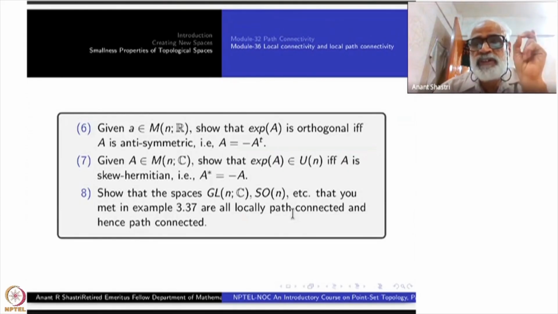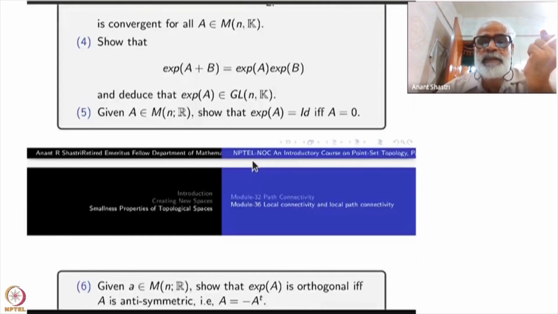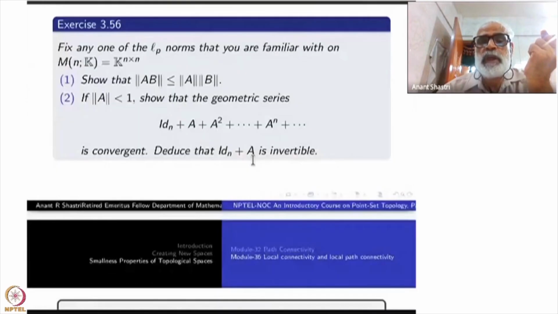The previous exercise told you that they are connected, therefore they will be path connected. So the exercise here is to show that they are locally path connected. That is the challenge. All these earlier exercises will help you to solve that.